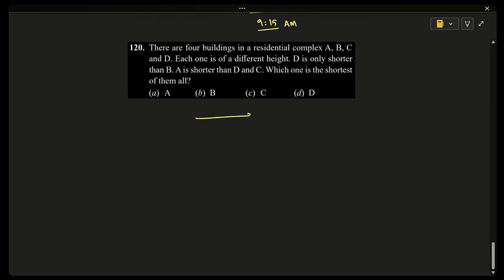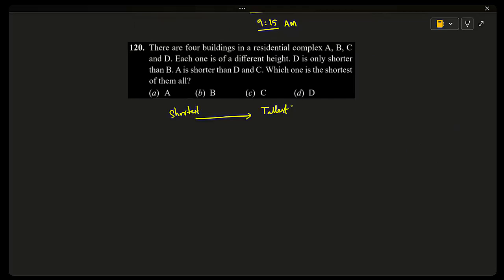So going from left to right, shortest to tallest, I'm sorry, tallest we have to arrange. You can go in any order, tallest to shortest also you can come. So first clue, each one is of different heights, so no two buildings are of same height.